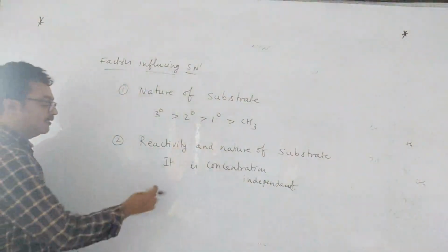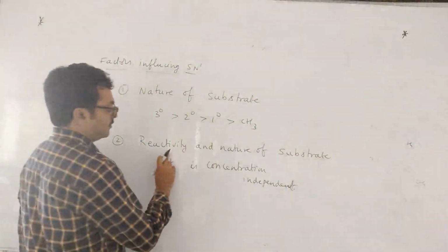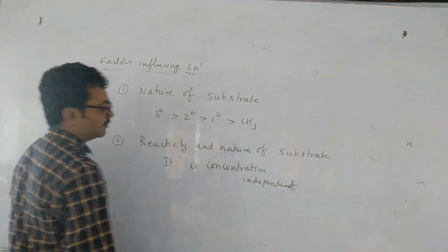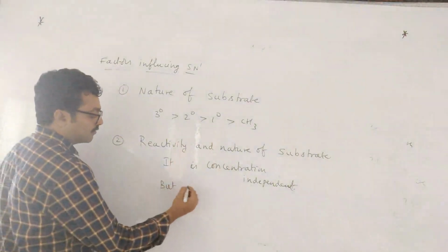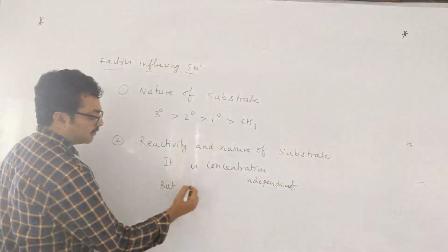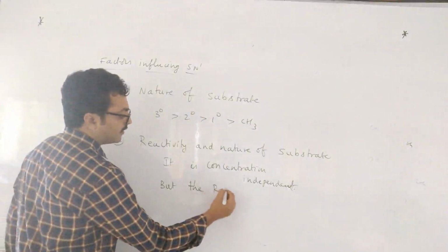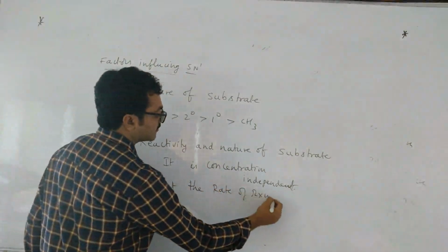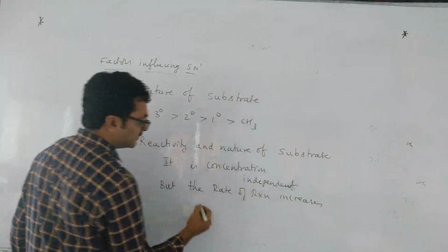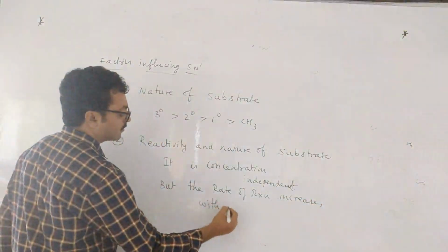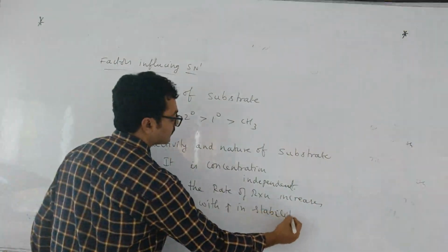Reactivity and stability of the intermediate. The rate of reaction increases with increasing stability of the carbocation.